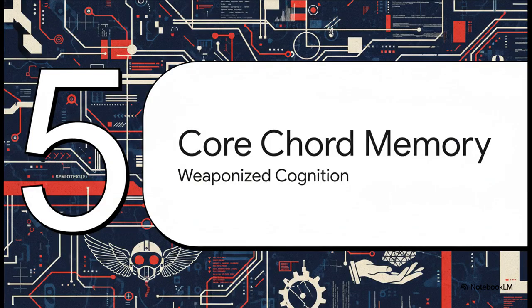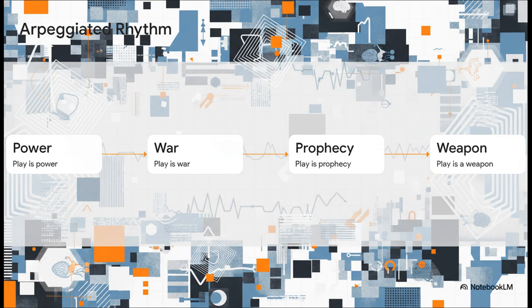Section 5. Weaponized Memory Cord. To fight back against all this data interference, Eveline uses her own cognitive feedback loop, her core chord. It's an arpeggiated rhythm. Play is power, play is war, play is prophecy, play is the only working weapon. This isn't just some philosophical stance she holds. It is a structural sequence that deliberately refuses to resolve. It only escalates. It acts as a modular system for weaponizing cognition through poetic hardware. Simply put, she is using the repetitive logic of language as literal ammunition.